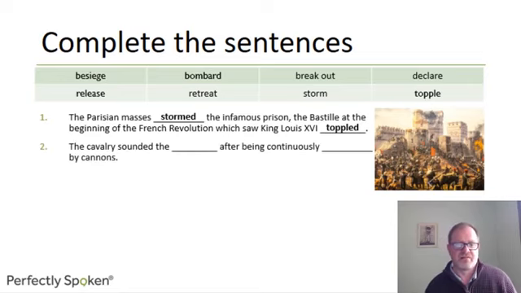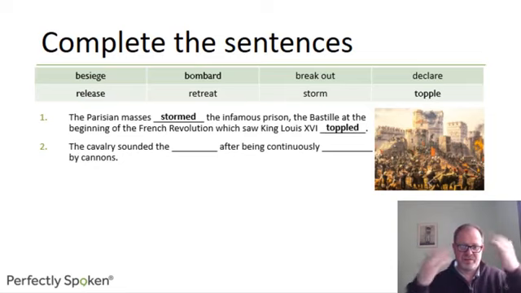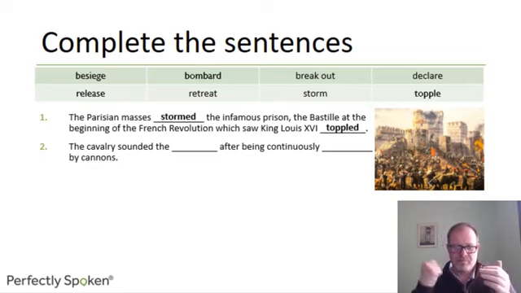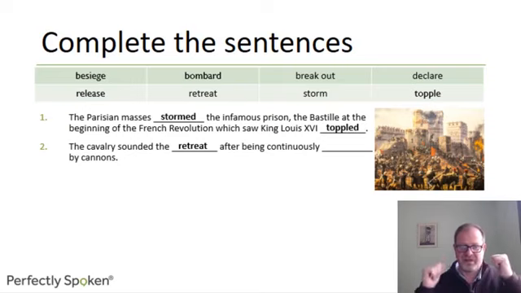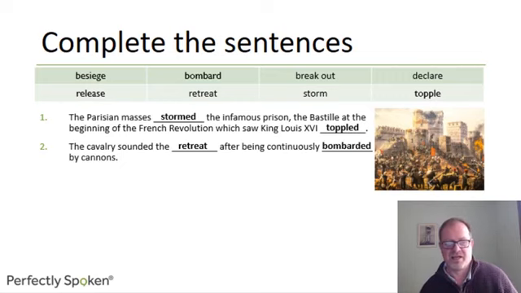The cavalry sounded the something. They decided that they would have to go, not advance, but go back after being continuously hit by cannon fire. They sounded the retreat. If they go back to where they came from, they retreated after being continuously bombarded by cannons.